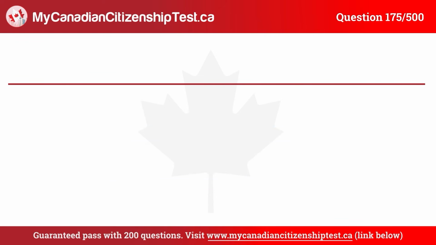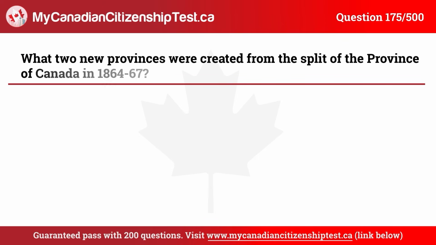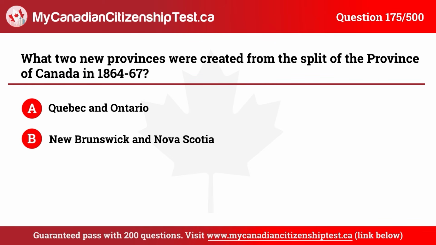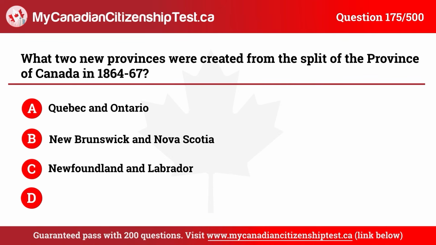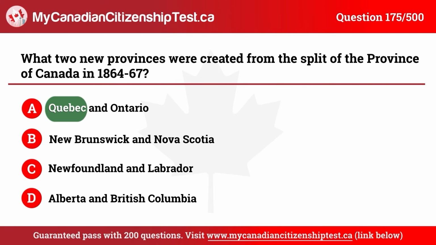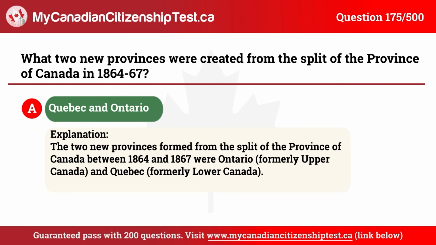Question 175. What two new provinces were created from the split of the province of Canada in 1864 to 67? A. Quebec and Ontario. B. New Brunswick and Nova Scotia. C. Newfoundland and Labrador. D. Alberta and British Columbia. The correct answer is A. Quebec and Ontario.